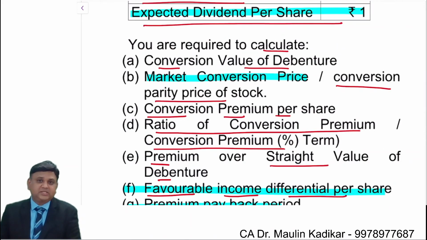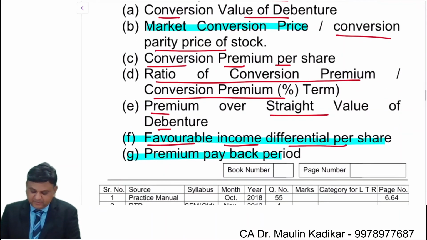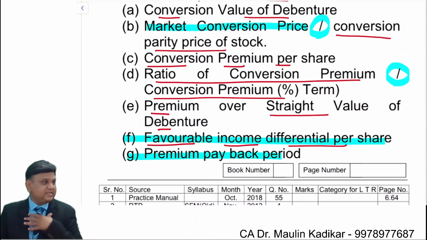Now, one more thing I would like to tell you, friends: whatever I mentioned over here with a slash, this is something that I have added, because this is the kind of question we have already understood. The same question is asked in a different language. That is the reason over here. So you need to understand that this is the same question that we have already done. Okay.